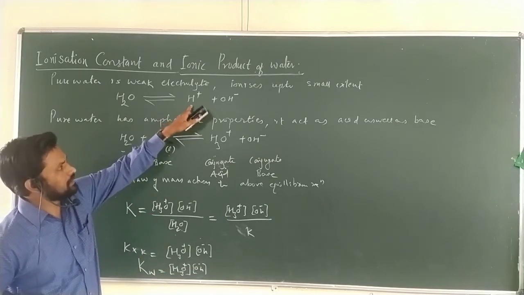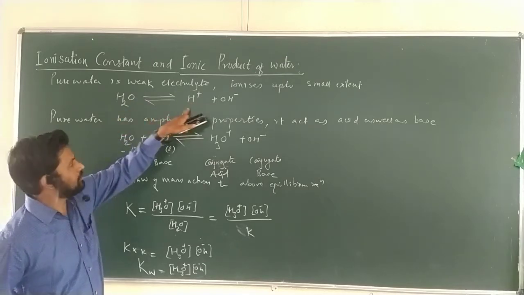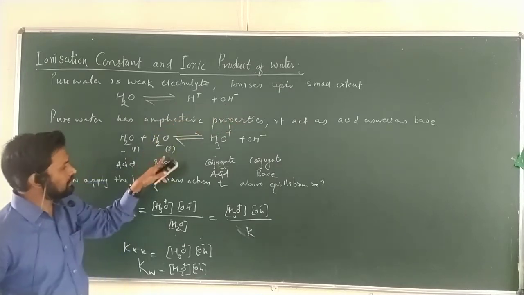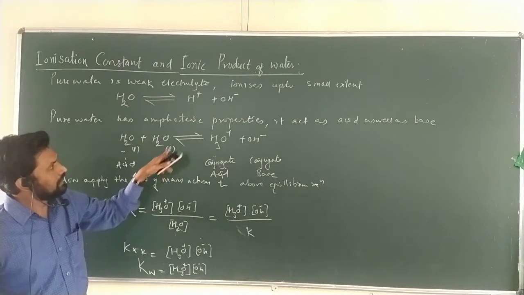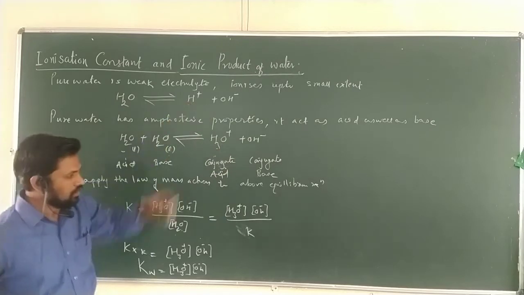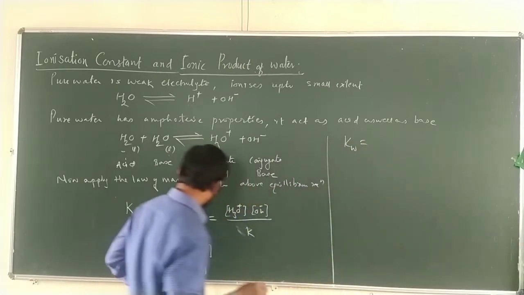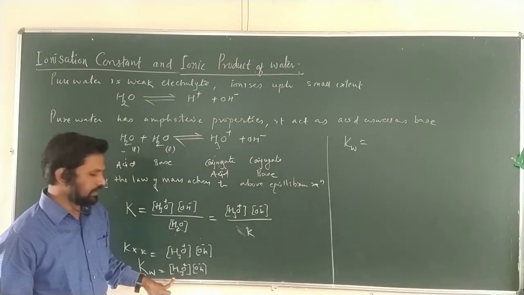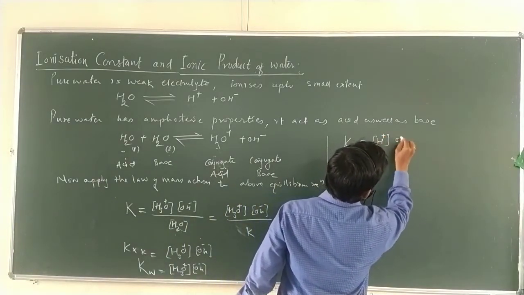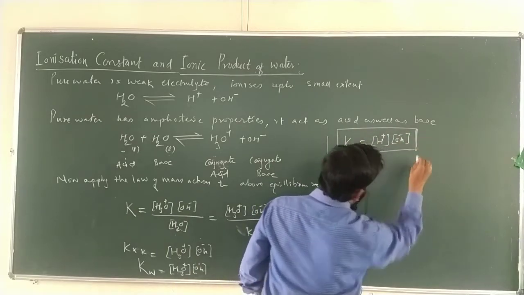Here, how are we representing this H plus ion? It is not free. H2O dissociates, and after ionization H plus and OH negative ions are formed, but this H plus is abstracted by the H2O as a base, in the form of H3O plus. So this concentration is nothing but that concentration. Therefore, instead of writing the H3O plus concentration, we can write H plus equal to OH negative. So what is this? This is nothing but the ionic product of water, Kw.